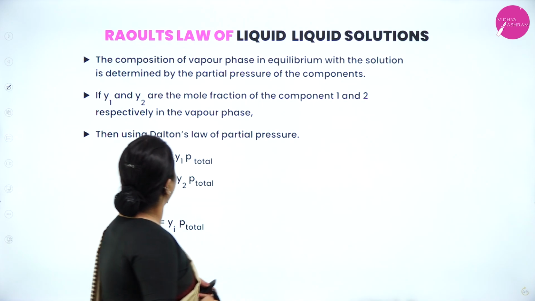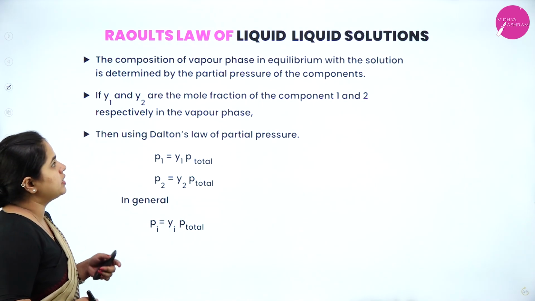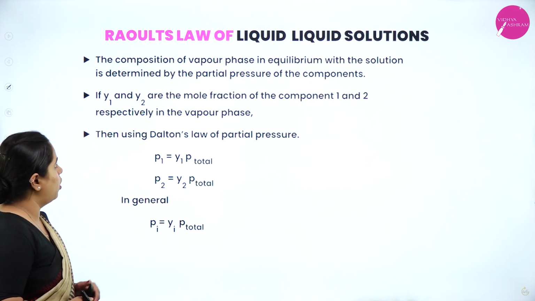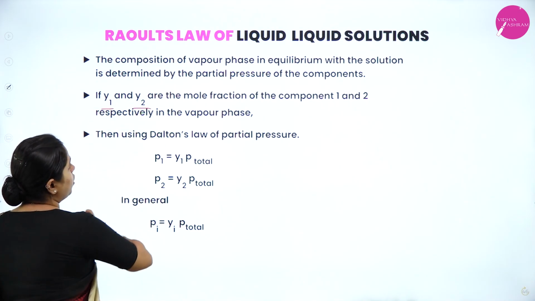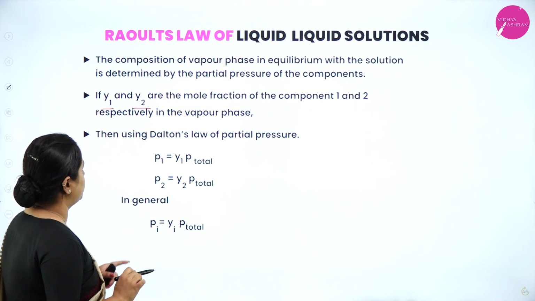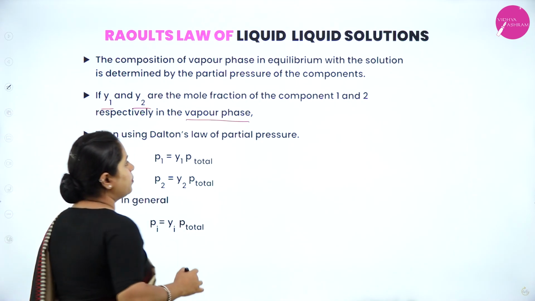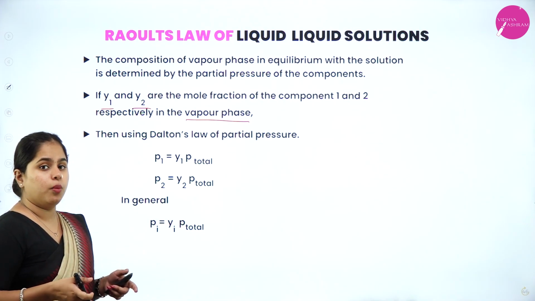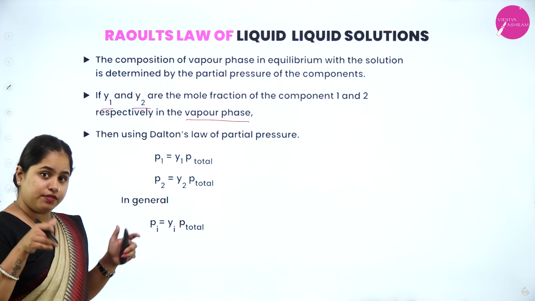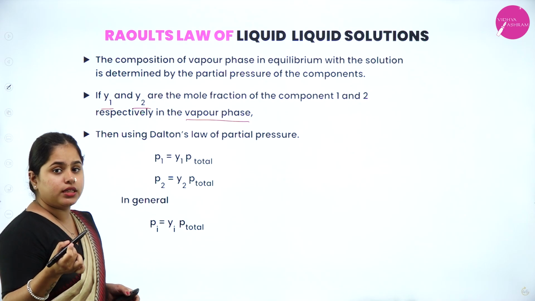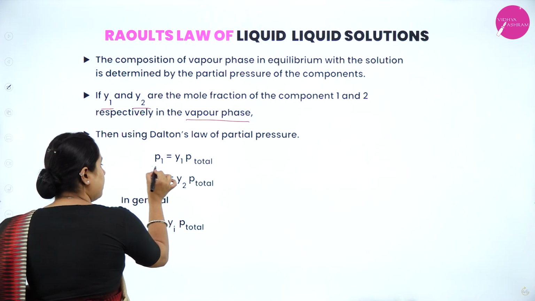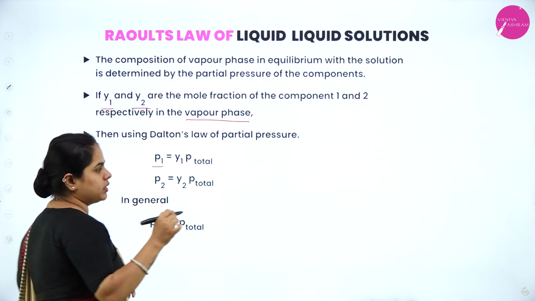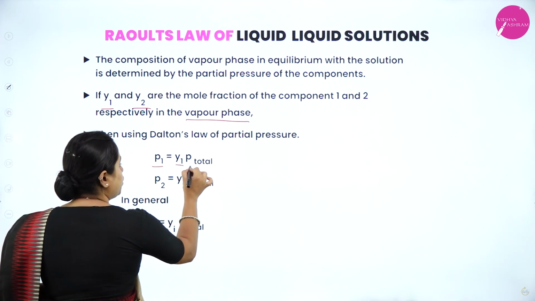Right. Now, moving on, the composition of the vapor phase in equilibrium with the solution is determined by the partial pressures of the components. Now, if Y1 and Y2 are the mole fractions of components 1 and 2 in the vapor phase, okay, so till now we have discussed the liquid phase. Now, if Y1 and Y2 are in the vapor phase, then using Dalton's equation, P1, that is the partial pressure of the first component, is equal to Y1 into P total.